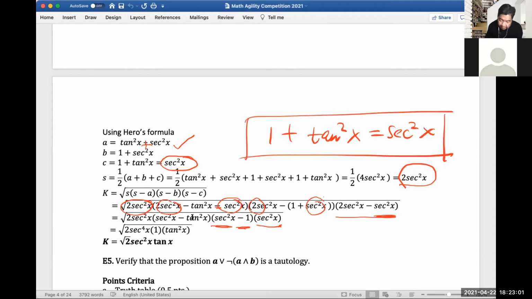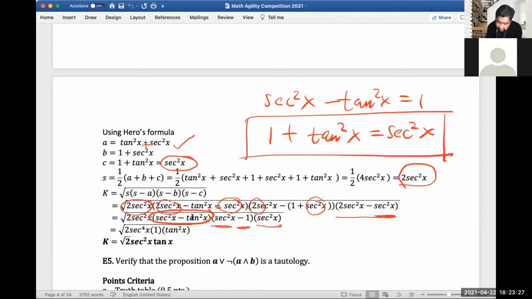So if you have secant squared x minus tangent squared x, this is equal to 1. So that's what I did here in this part. So I have 1. And then what happened here? So secant squared minus 1 is tangent squared, right?